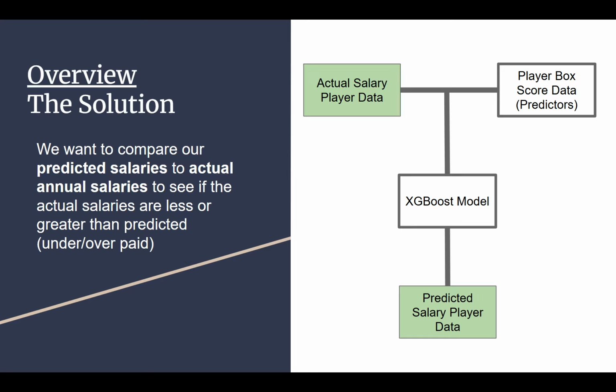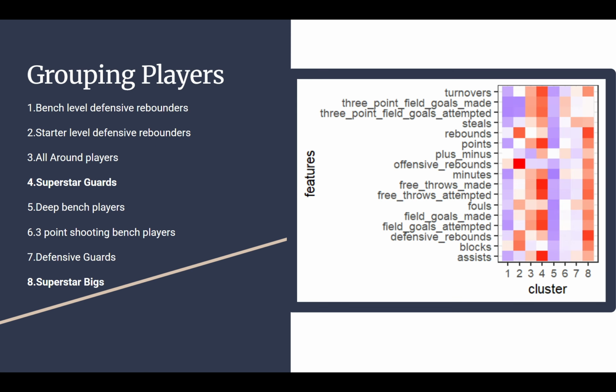And then we're comparing that with the actual salary to see if the predicted salary is higher or lower. If the predicted salary is higher, that means they're an underpaid player. That means they're undervalued. If it's the other way, they're overvalued. So first, oh, awesome, I forgot about this. First we group players.